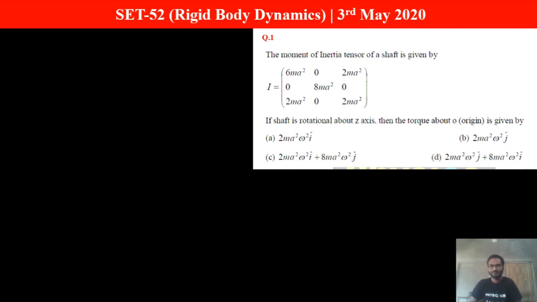Let's start with the first question. The first question reads like this: the moment of inertia tensor of a shaft is given by this expression I equals to this. If the shaft is rotating about z axis, then the torque about O is given by.